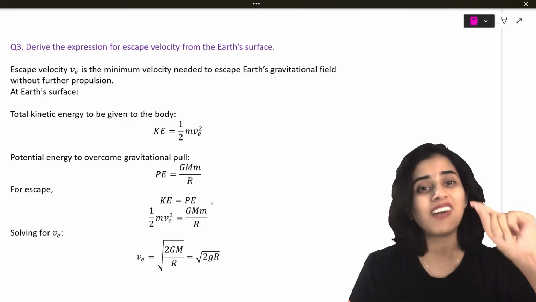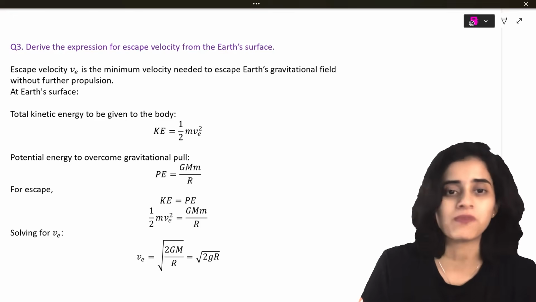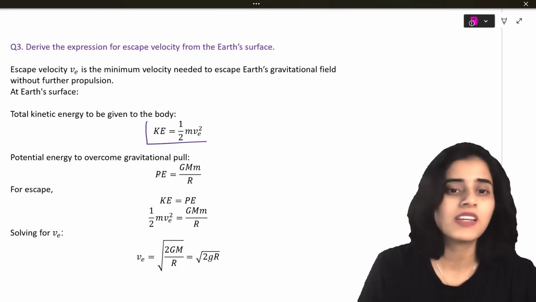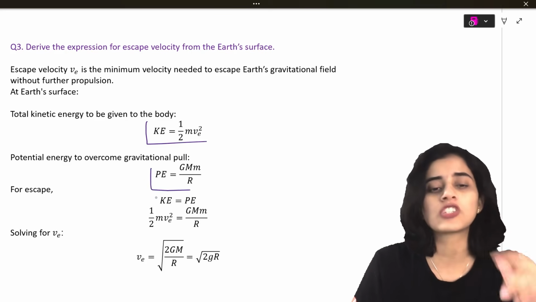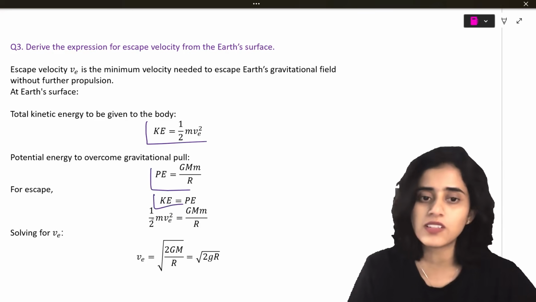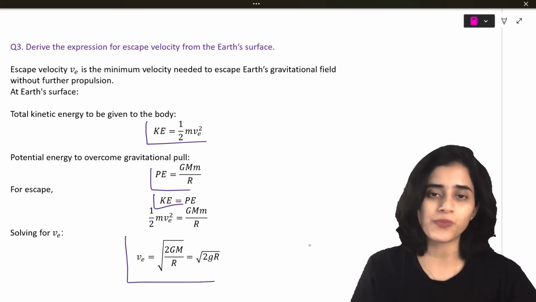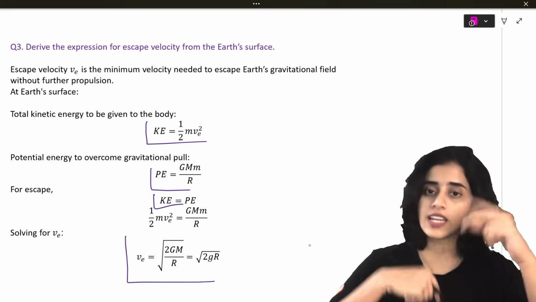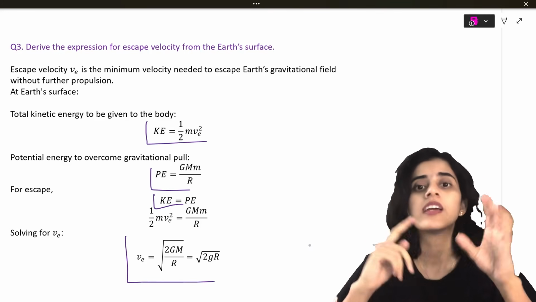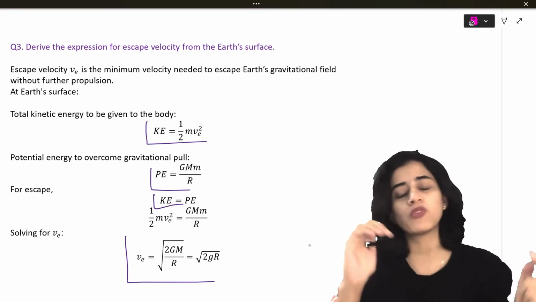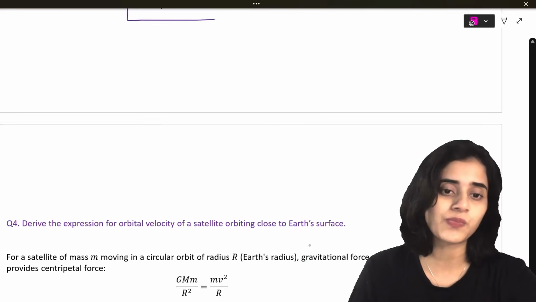So here we will derive how much the escape velocity should be. We'll start by taking kinetic energy as half m ve square. Potential energy is this much. Potential energy and kinetic energy should be the same. So equating that, you will get root 2gR, gravity into the radius of the Earth times 2. That much should be the escape velocity. So your spacecraft should be moving with velocity greater than that.